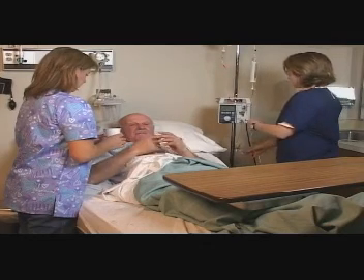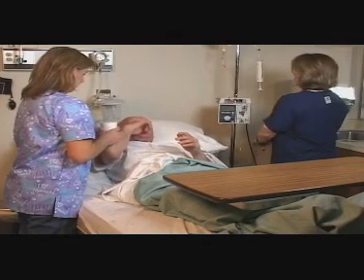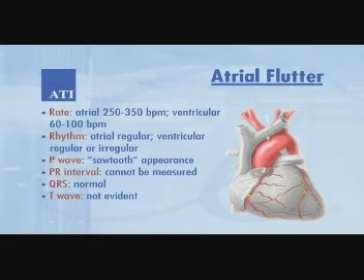Treatment options are synchronized cardioversion, antidysrhythmics like amiodarone, calcium channel or beta-adrenergic blockers, and anticoagulants like heparin and warfarin. Atrial flutter. Rate: atrial 250 to 350 beats per minute. Ventricular 60 to 100 beats per minute.